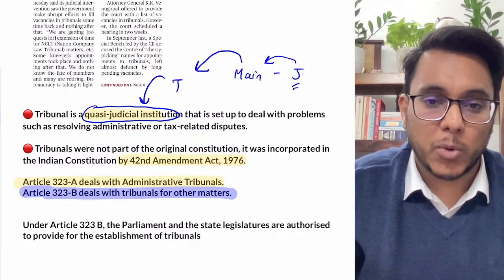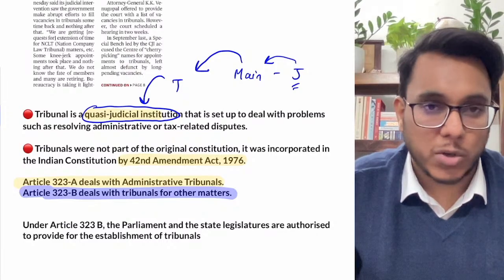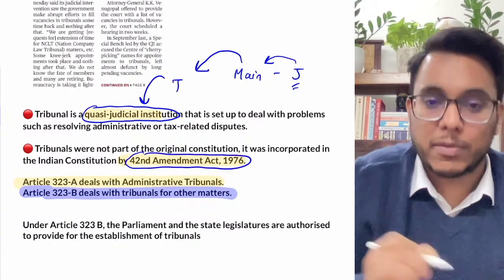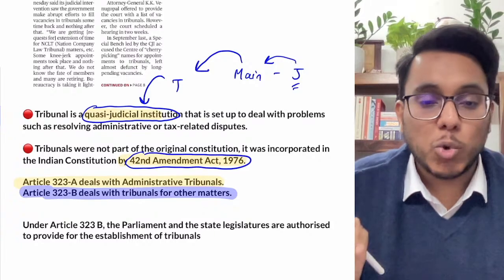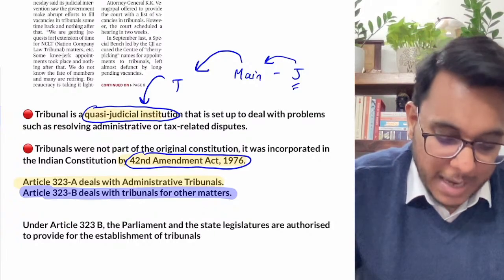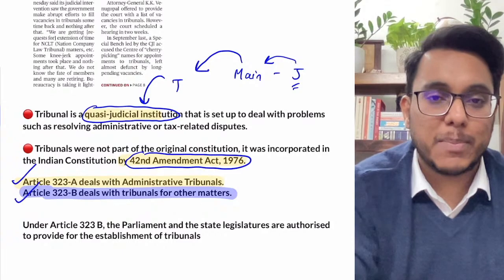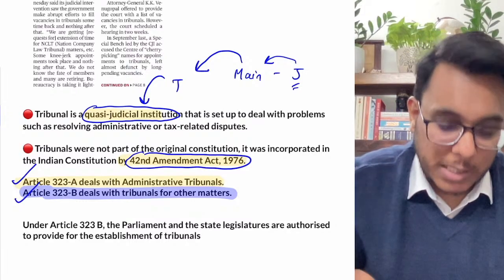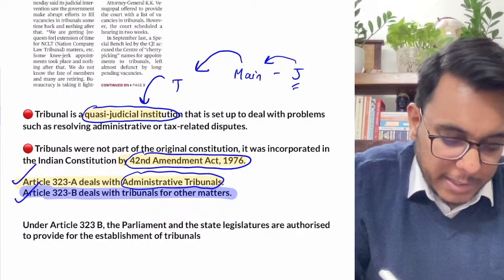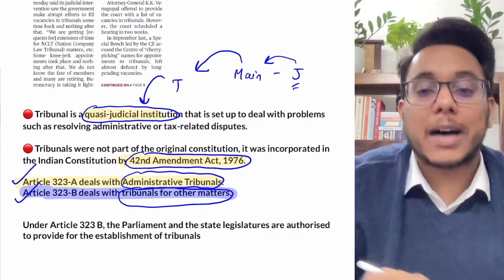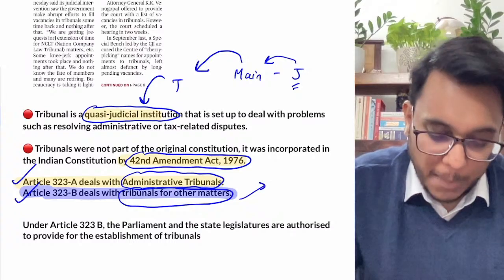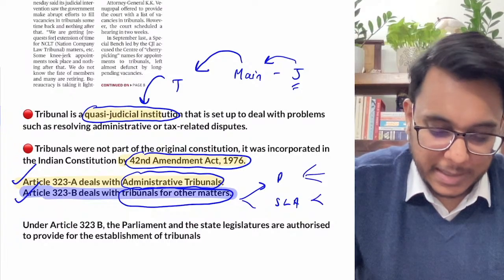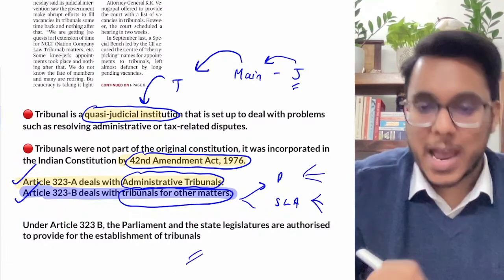Now as we talk about tribunals, originally tribunals were not provided in the Constitution of India. The provision for tribunals was added by the 42nd Constitutional Amendment Act of 1976. It added two new provisions in the Constitution, Article 323A and Article 323B. What are Articles 323A and B talking about? 323A talks about administrative tribunals and 323B talks about tribunals for any other matter. Under Article 323B, both Parliament as well as the State Legislative Assembly have the power to create tribunals for any specific purpose. Is it clear?